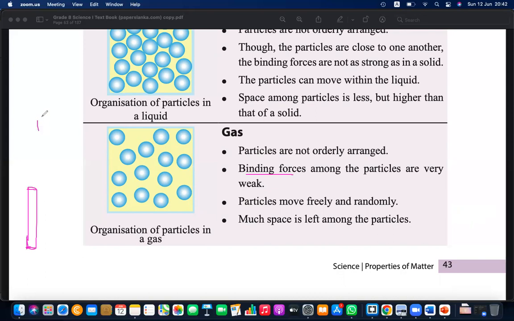Then let's think of H2O. So H2O means water, right? There is one oxygen and two hydrogens. So that is a particle made up of H2O, or water, and the other water particle is bound to this using some force. There is an attraction between them. So that is called the binding force.